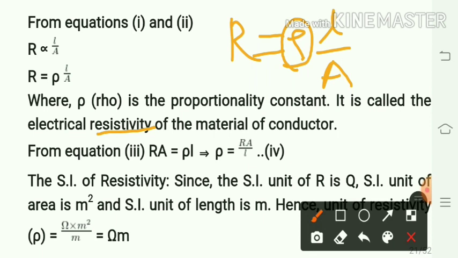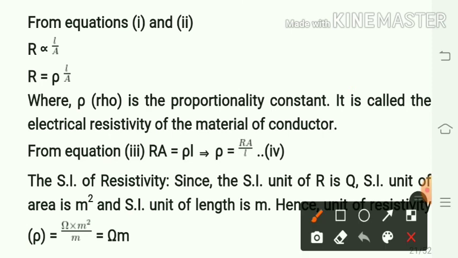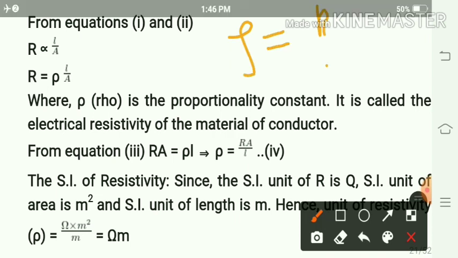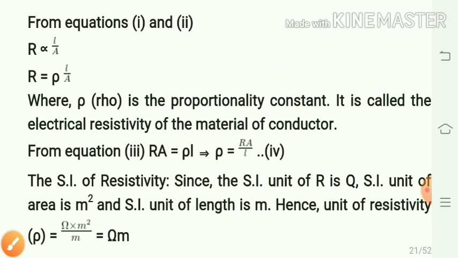From the equation, by transferring A to the R side, you get RA equal to rho into L. Thus, we can get the formula for the resistivity rho. How will we get it? Rho is equal to R into A upon L. From this formula, you can calculate the resistivity.